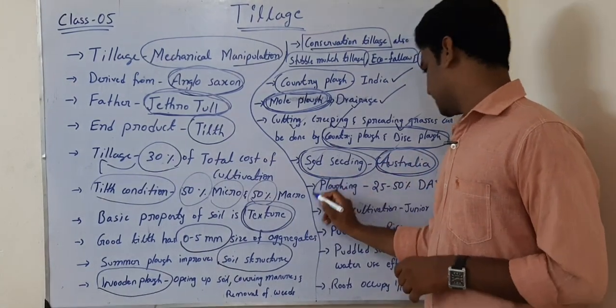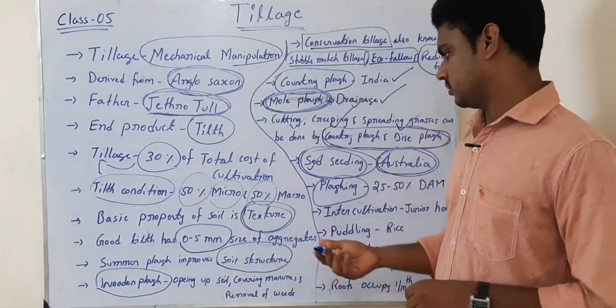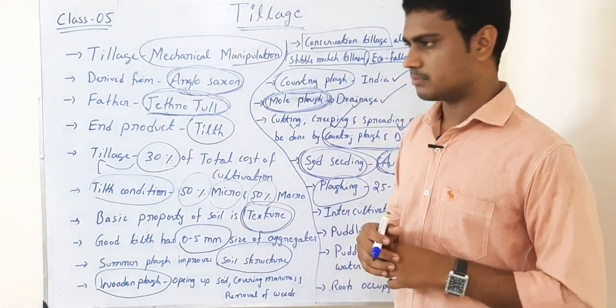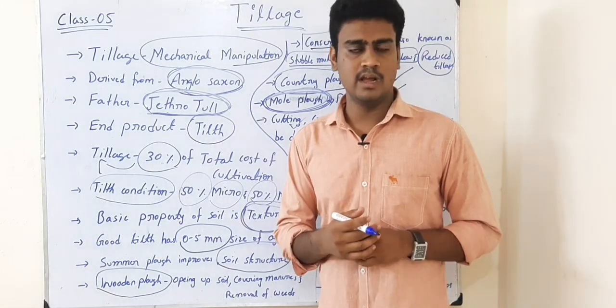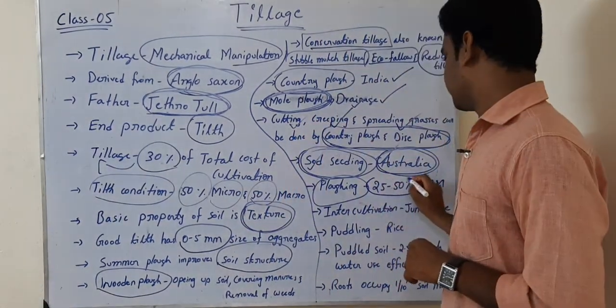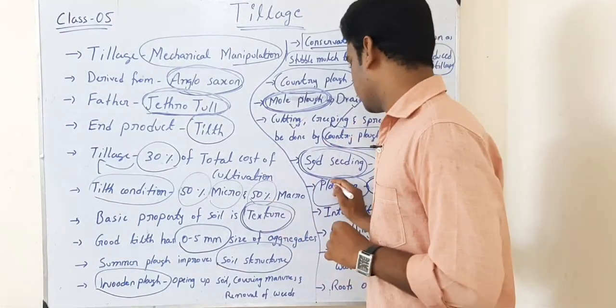Then the next one is plowing. When we go for plowing, we know that we can improve the soil moisture. Also, when to go for plowing is one of the important points. Whenever we want, we should not go; only when we have 25 to 50% depletion of available moisture in the soil, in short form DAM, then we go for plowing.